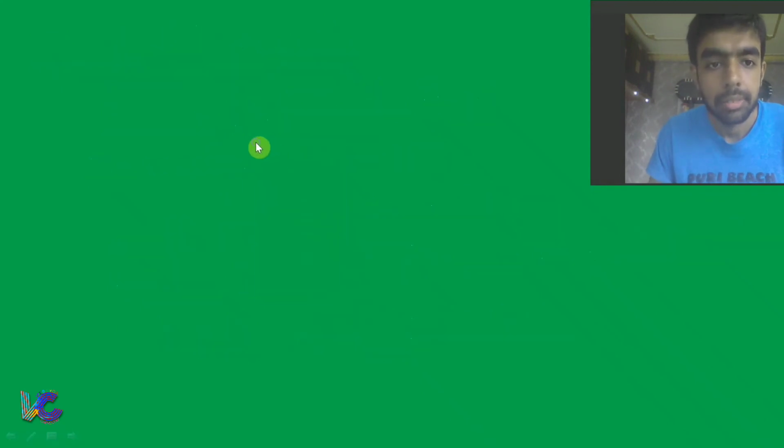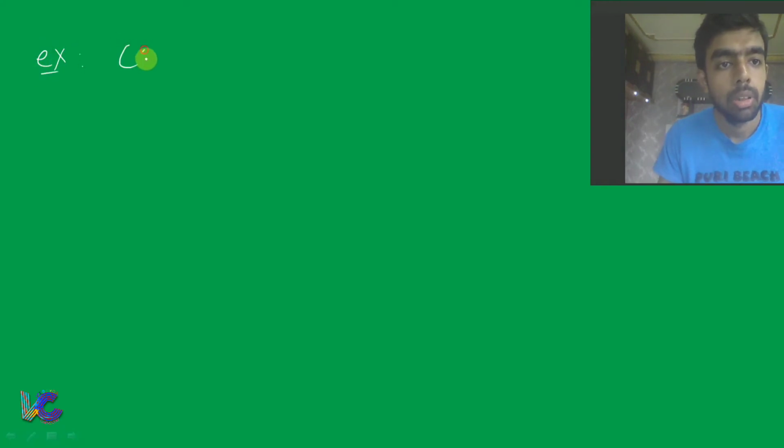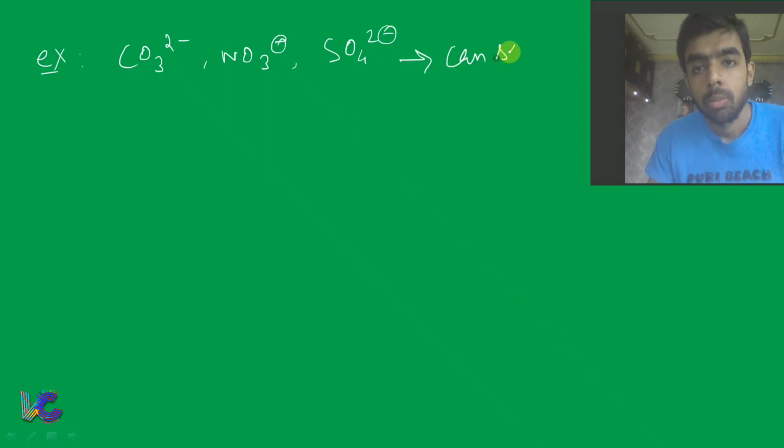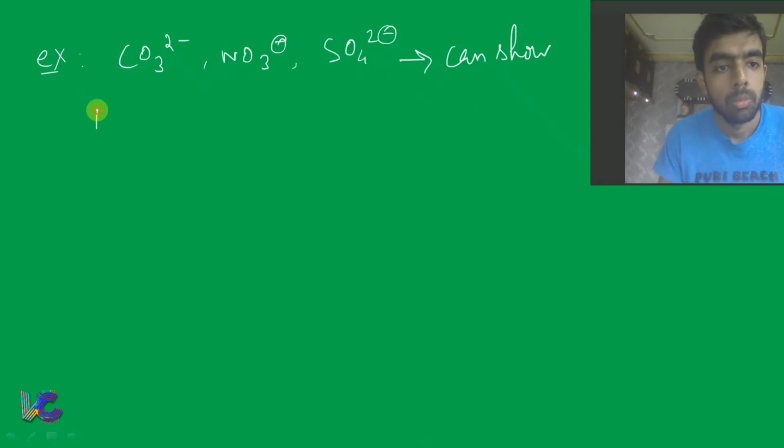Now this will be more clear to you when I give some examples of flexidentate character of a ligand. If you take the example of CO3 2 minus, NO3 minus, SO4 2 minus, then all these can show both monodentate as well as bidentate character, mono plus bidentate character.